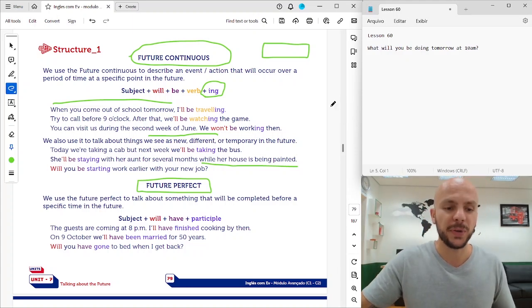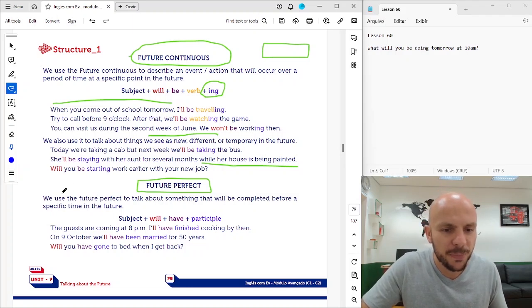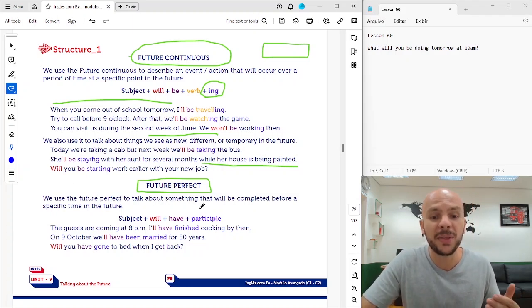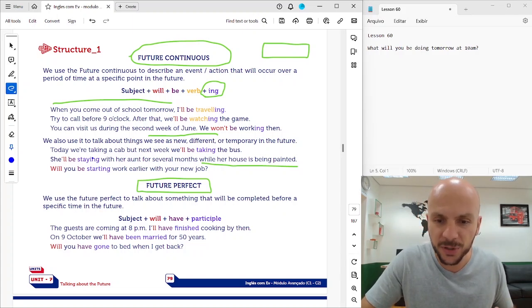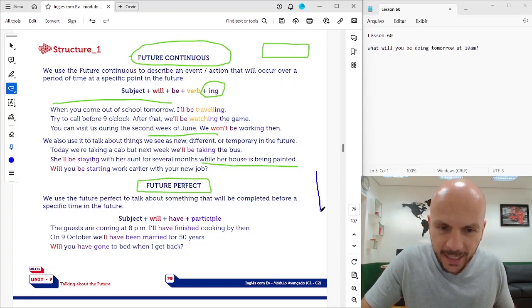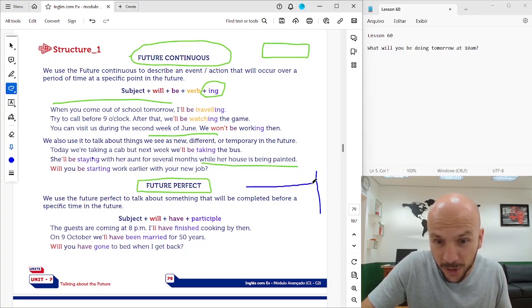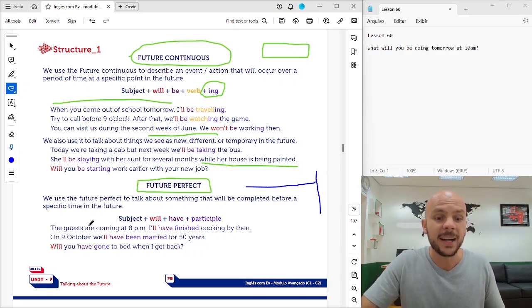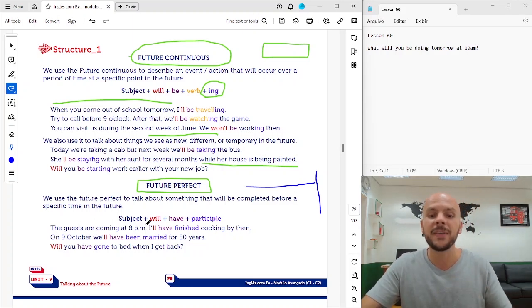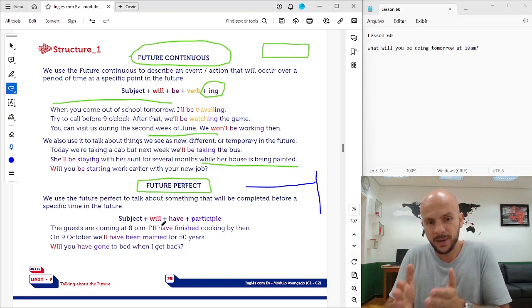The future perfect. Let me change the color here. The future perfect is used to talk about something that will be completed before a specific time in the future. So I like to call it the deadline. Okay, the future perfect is the deadline. Something will be done before this limit, before this deadline. Okay? The guests are coming at 8. I will have finished cooking by then. Okay, I will have finished by then.